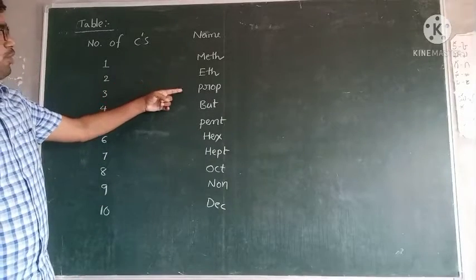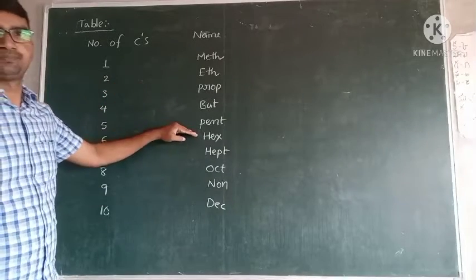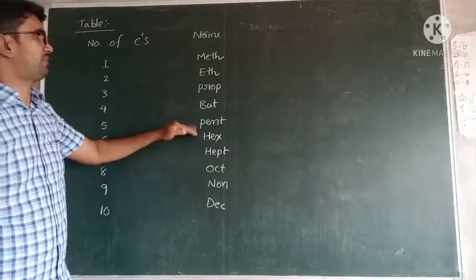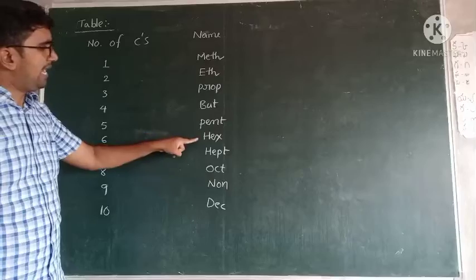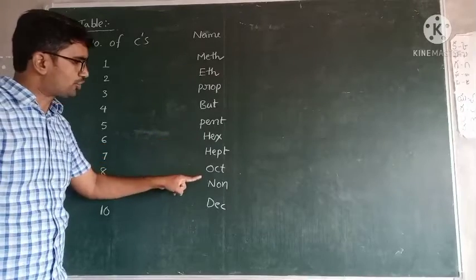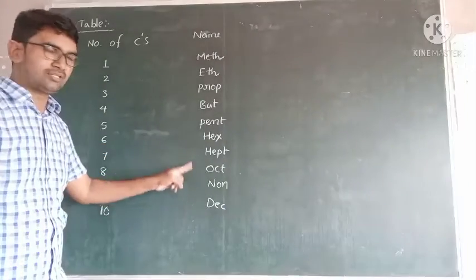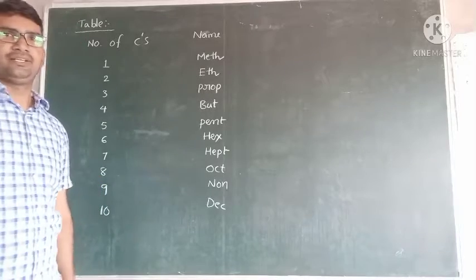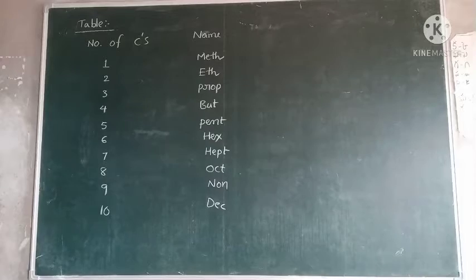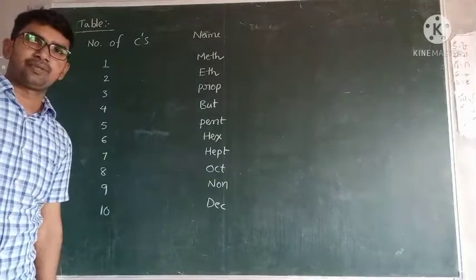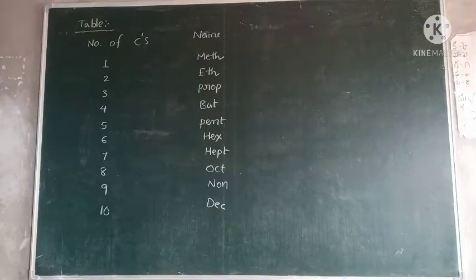Meth, eth, prop, but, pent. First, just complete the first five. Meth, eth, prop, but, pent. Hex, hept, oct, non, dec. These last three look like October, November, December. Okay, first remember these names for 1 to 10 carbons present in the given organic compound.